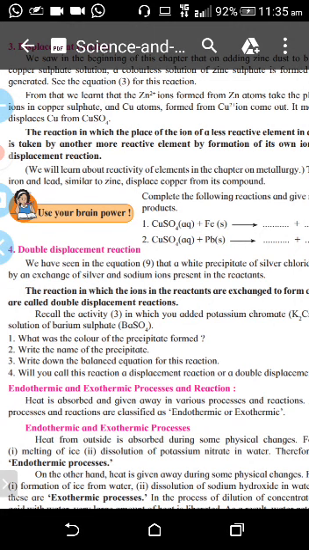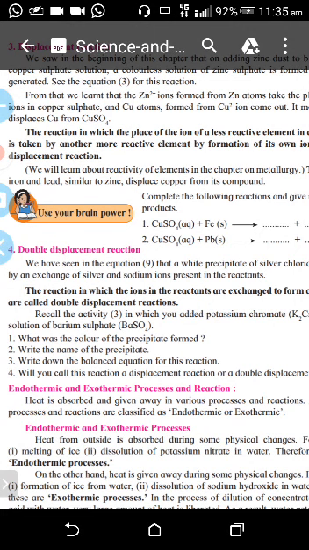Okay. Now endothermic and exothermic reaction. What is the meaning of endothermic and exothermic reaction?